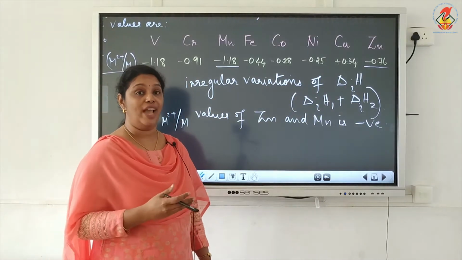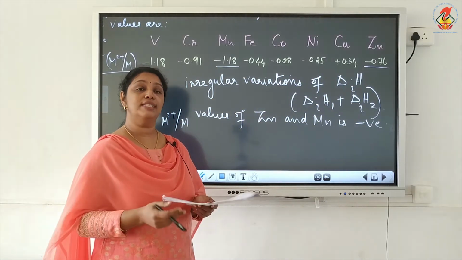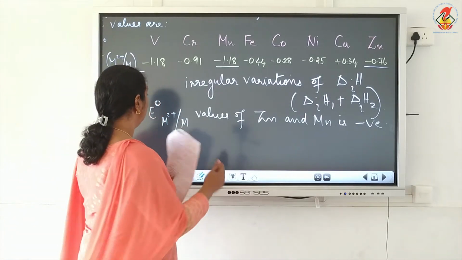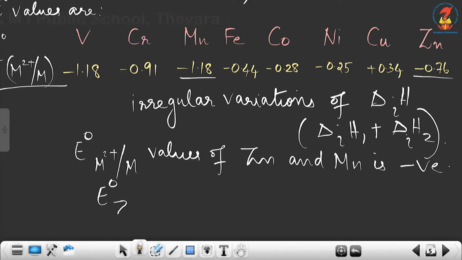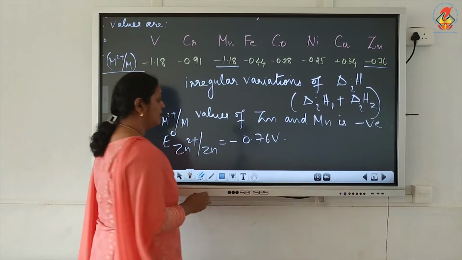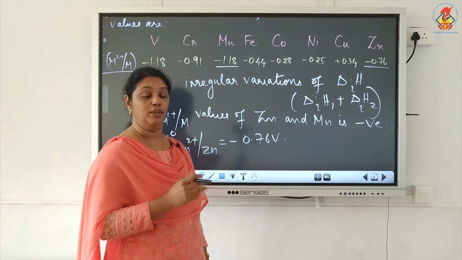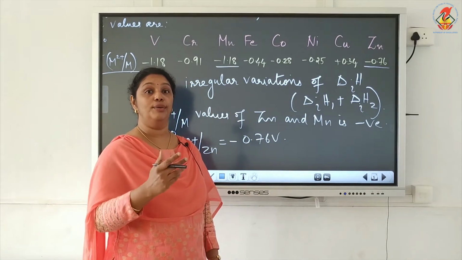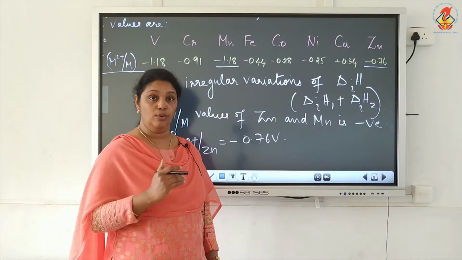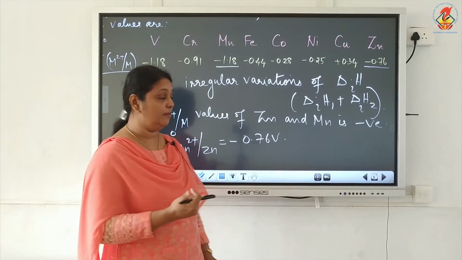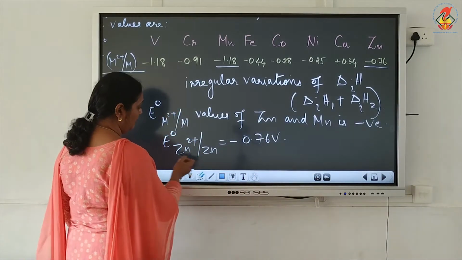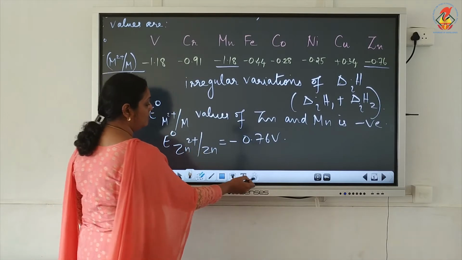Now why are these values more negative? First let's take zinc. E0 Zn2+/Zn is minus 0.76 volt, a low E0 value, which means it is negative. I told you, if the E0 value is low, then high oxidation state is stable. Which is the highest oxidation state here? Zn2+. So Zn2+ is stable.